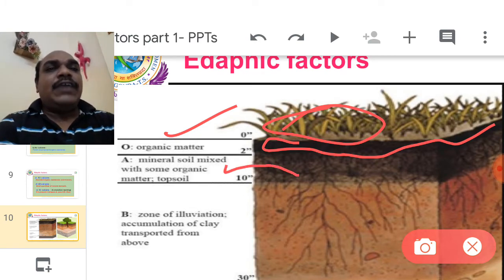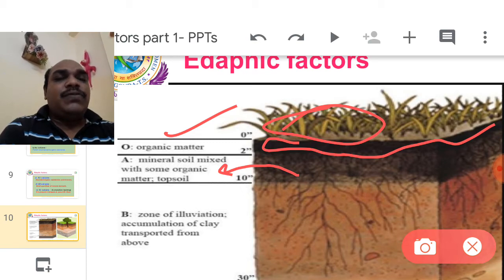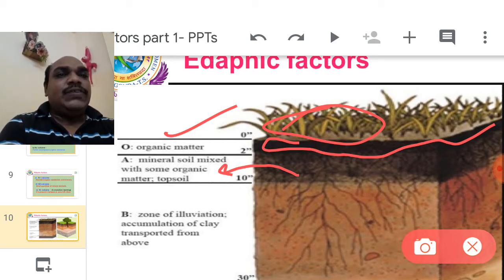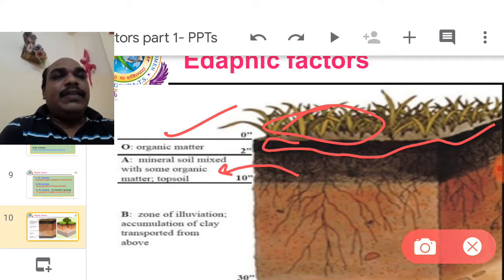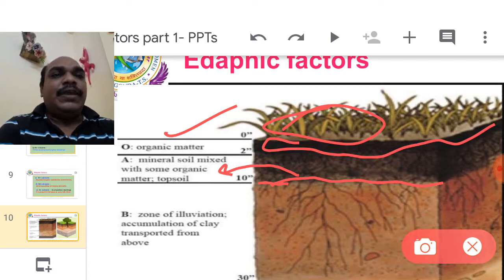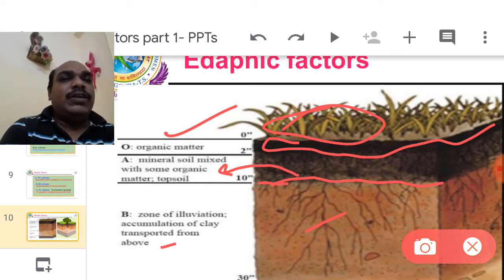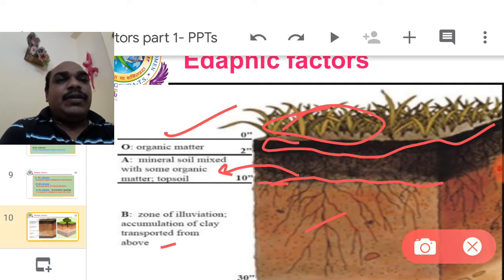This is the A zone. The A zone contains rich minerals and rich organic matter. It is called topsoil. O and A are suitable for crop plants. At the very bottom, this is called the E zone, the elevation zone. Elevation means leaching. Generally here minerals and clay particles are leached. Next is the B zone. In the B zone, the illuviation layer is visible because of accumulation of clay particles. Those clay particles are transported from the A zone.